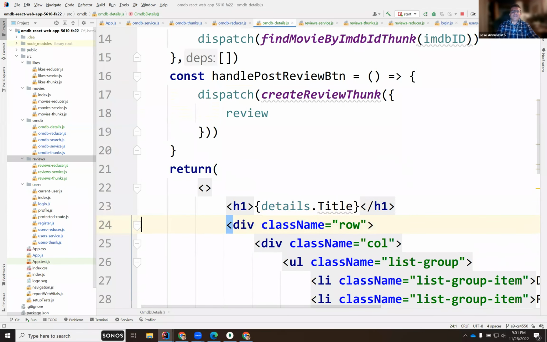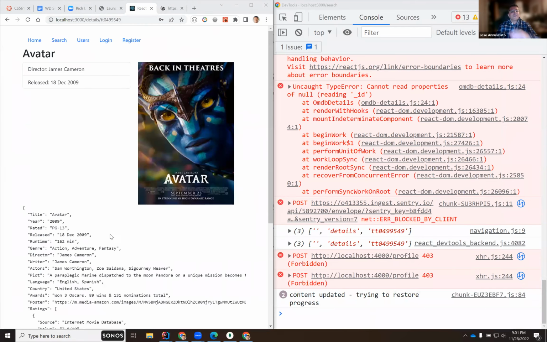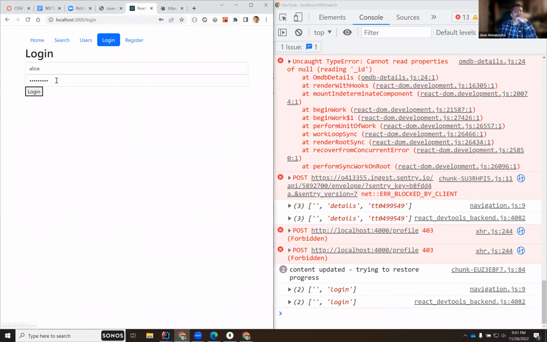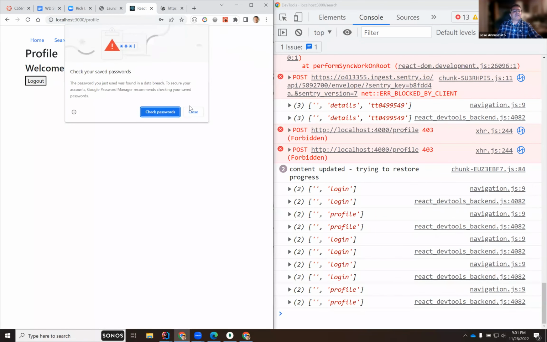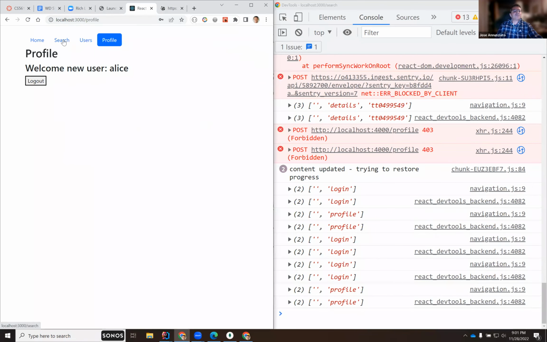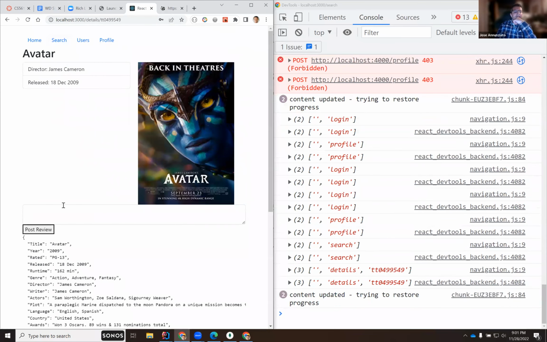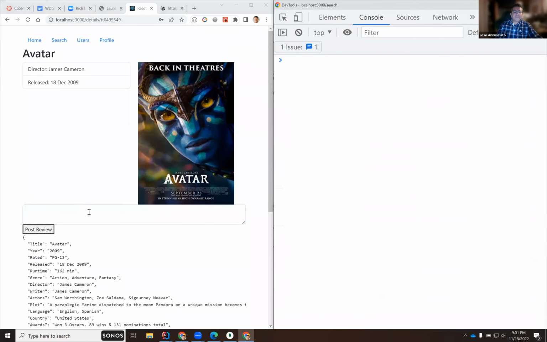There we go. Okay, so notice that now I'm not logged in, so it hides that input field, right? But if I log in as Alice, right, and then I go to search and go to avatar, now it shows the input field. See that? Okay, perfect. Yeah, okay, so let's post something.